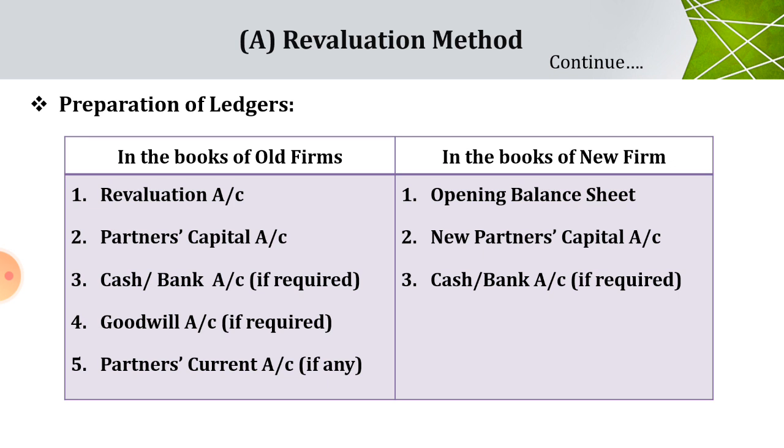But cash or bank account and goodwill account are to be prepared if there is a requirement. If there is no requirement or there is no adjustment on cash or bank account or goodwill account, there is no need to prepare that particular account.